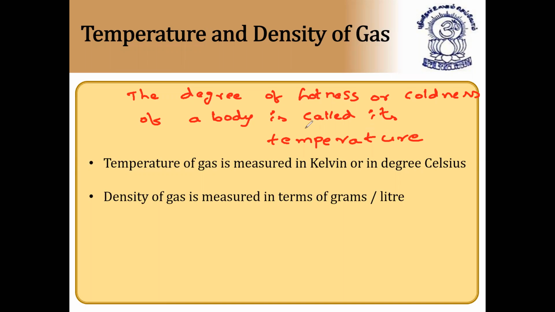So this is the definition of temperature.